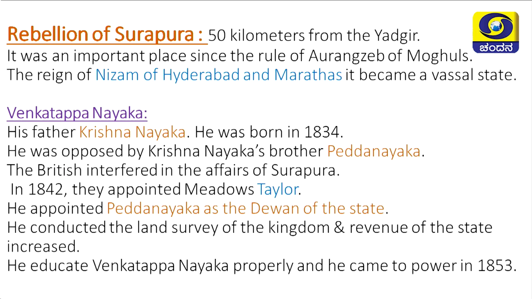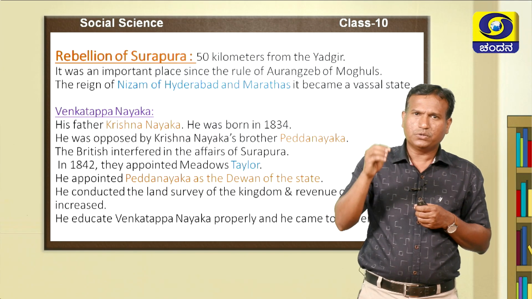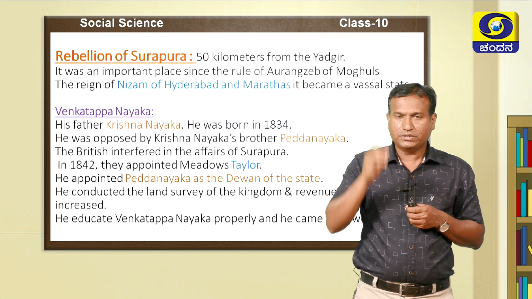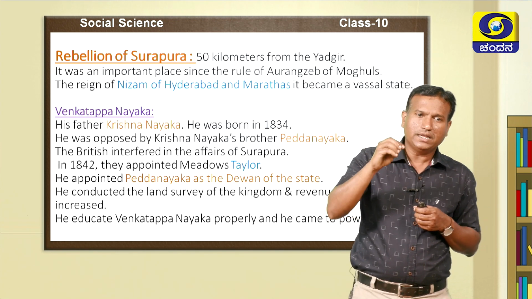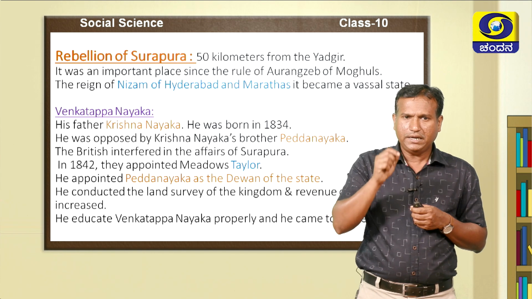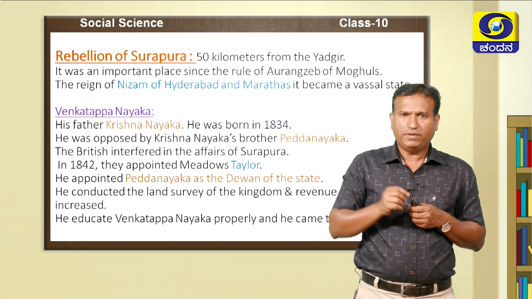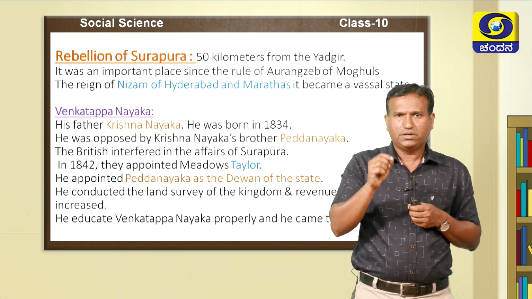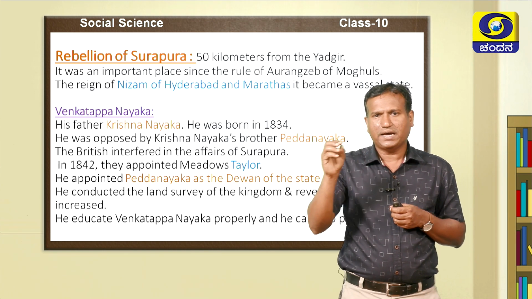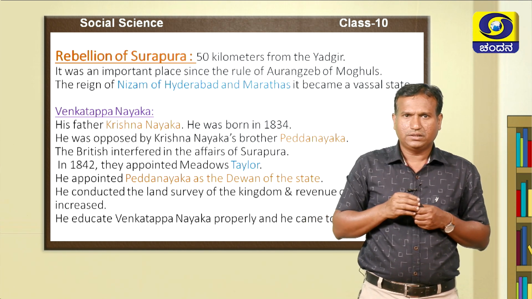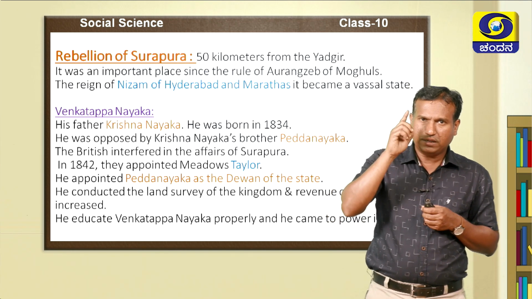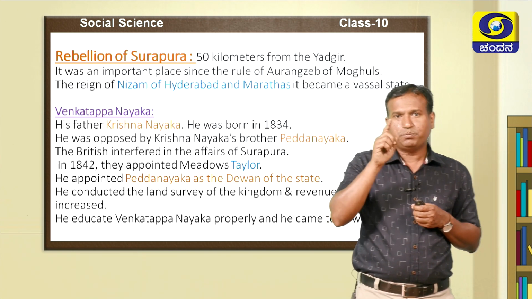It was an important place from the rule of Aurangzeb, and during the time of the Mughals. The rebellion of Surapura: where is this Surapura? It is just 50 kilometers away from Yadagiri.